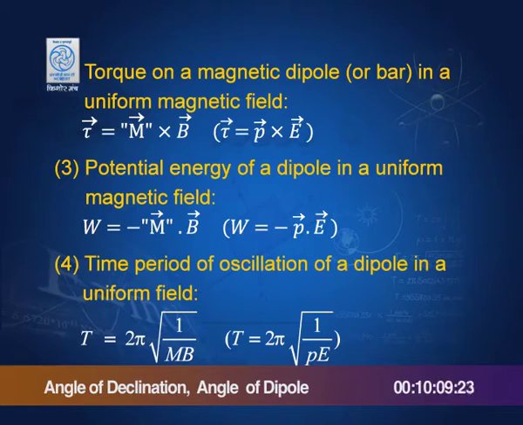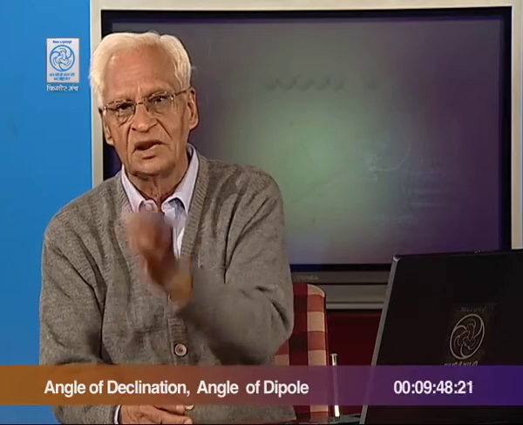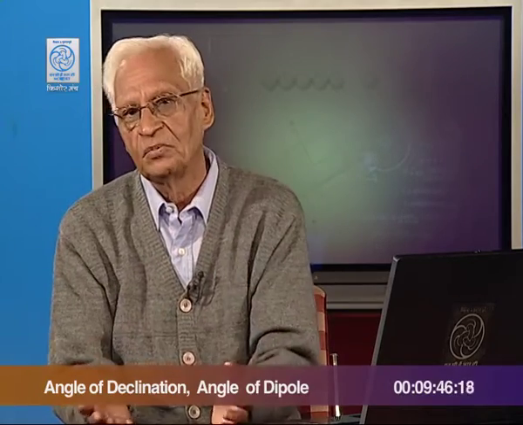Time period of oscillations of a dipole in a uniform field: you see, if I have a uniform magnetic field and shift the dipole slightly, then it starts oscillating. Similarly with the electric field, and you can easily show that these oscillations are simple harmonic. Remember, what is a simple harmonic oscillation? One in which the acceleration is proportional to the displacement and is in the opposite direction.